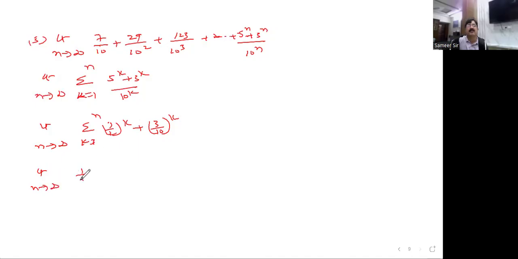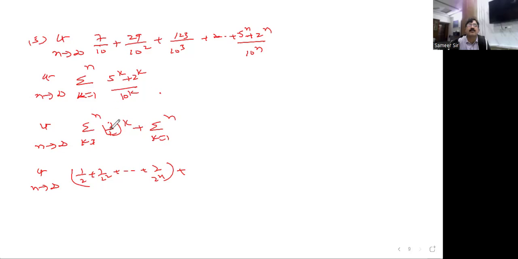If I expand, 1 by 2, 1 by 2 square, and so on, 1 by 2 to the power of n, one series. Another one, okay, let me check the problem. Here it is 2 to the power of k, not 3 to the power of k, so we can write like this, sigma k equal to 1 to n.